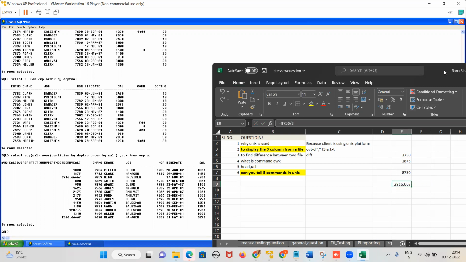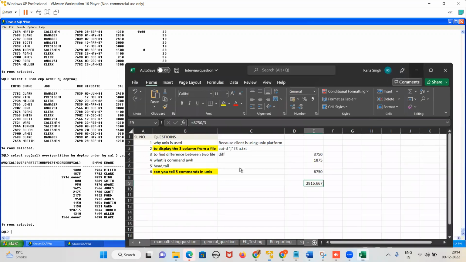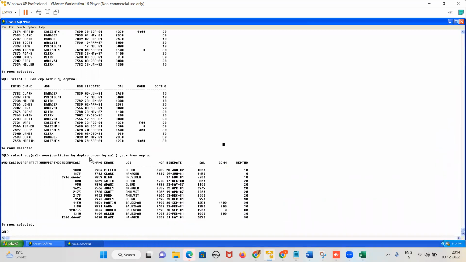2916.6. Yes or no, guys? Yes, sir. So now, did you understand? If I put an order by here, guys, then we are not getting that it is divided into departments, and then we are getting the average salary for all the departments. No, we are getting the cumulative value. Sometimes the question is asked, can you give the average cumulative value for the departments? Then you will use here the partition by department number and order by salary.